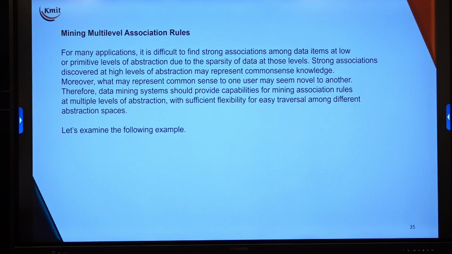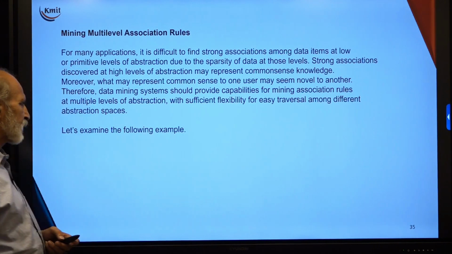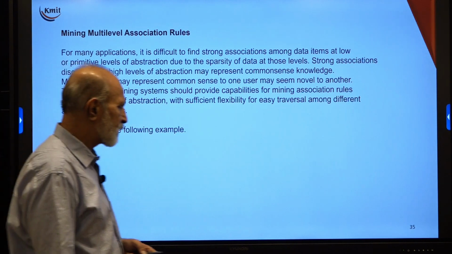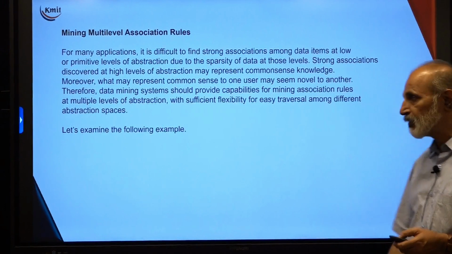Strong associations discovered at high levels of abstraction may represent common sense knowledge. However, what may represent common sense to one user may seem a novelty to another. Therefore, a data mining system should provide the capability of mining association rules at multiple levels of abstraction, with sufficient flexibility for ease of traversal among different abstraction levels.